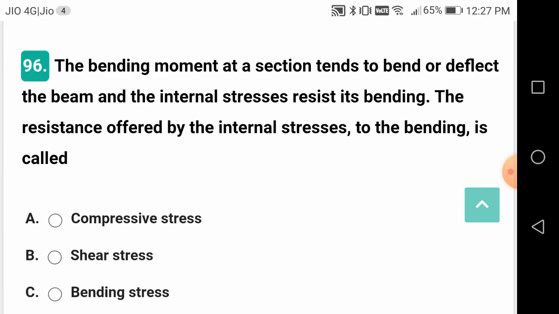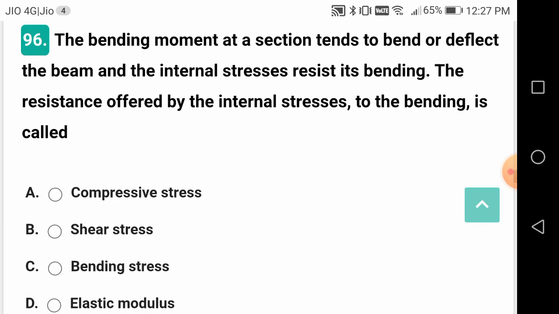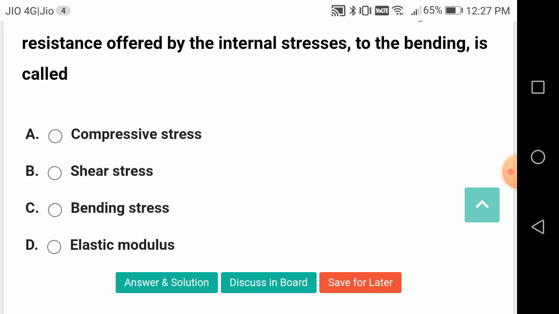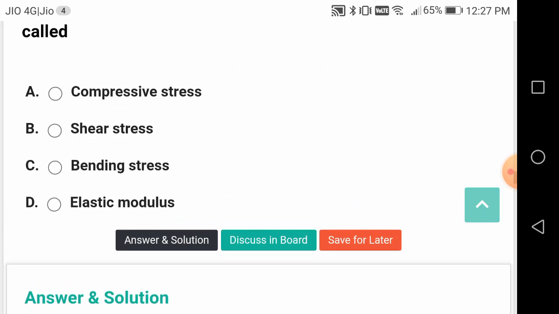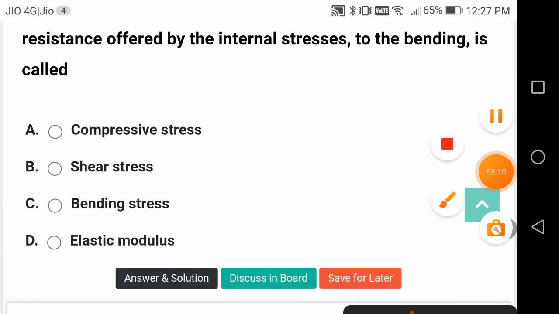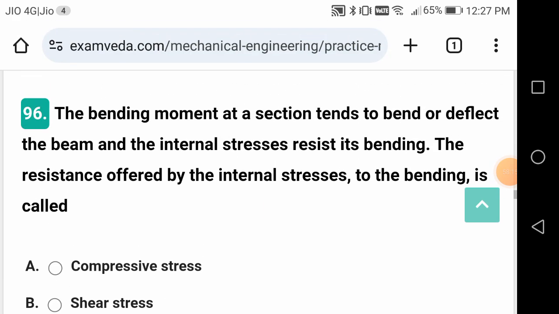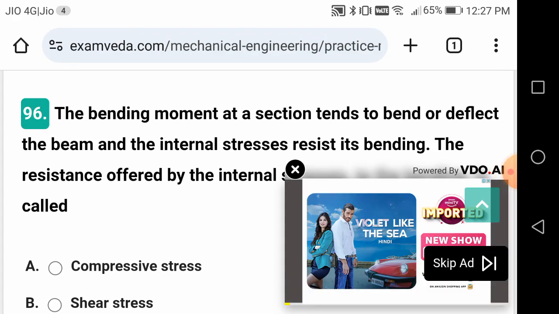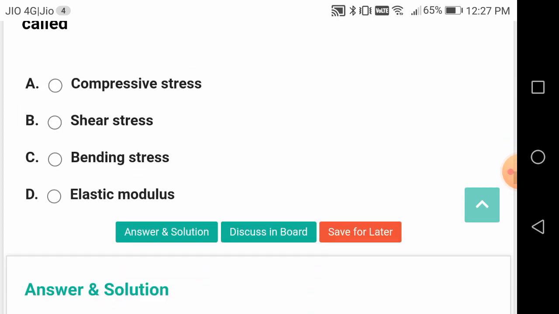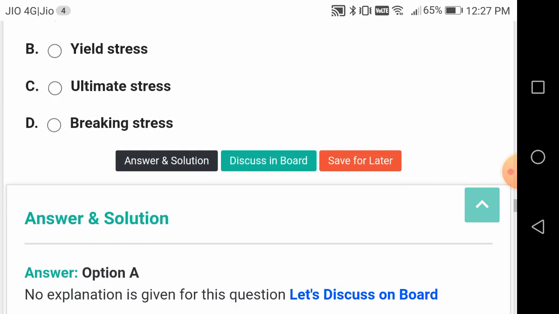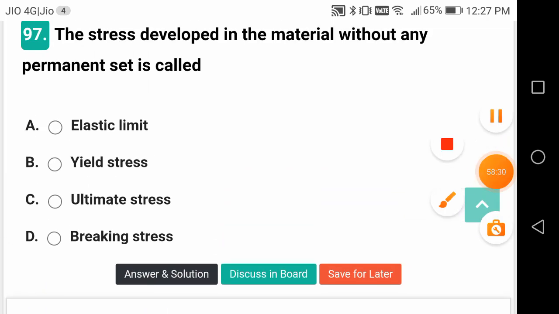The bending moment at a section tends to bend or deflect the beam, and the internal stresses resist the bending. The resistance offered by the internal stresses to the bending is called bending stress, neither the compressive nor shear nor elastic modulus. So clearly he is saying that bending moment is responsible for bending stress. The stress developed in the material without any permanent set is called elastic limit.